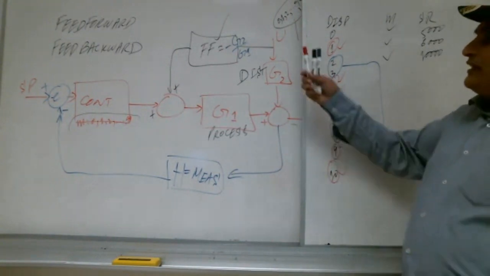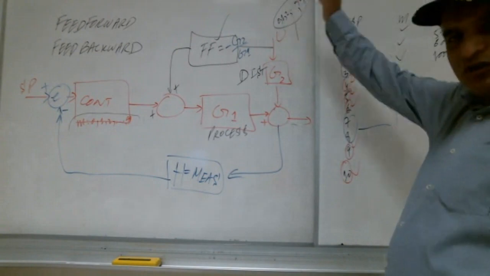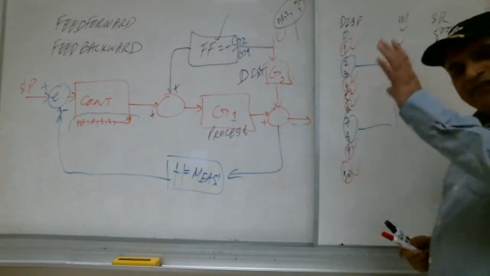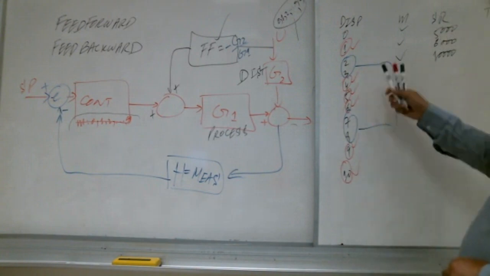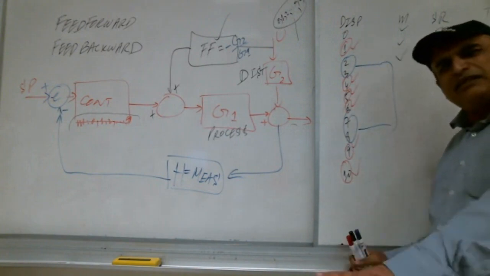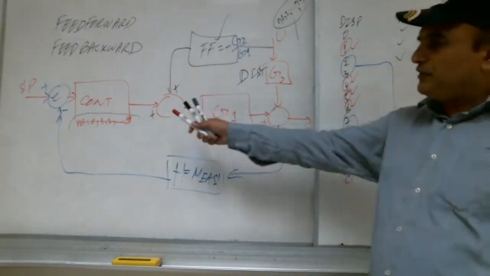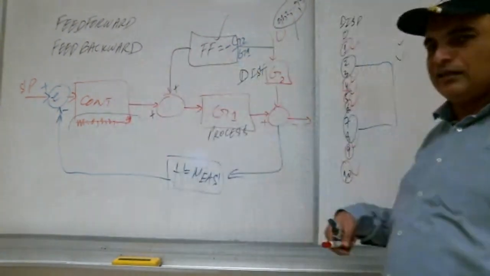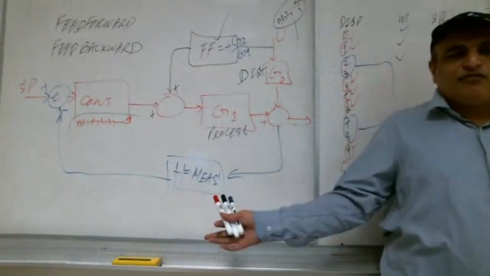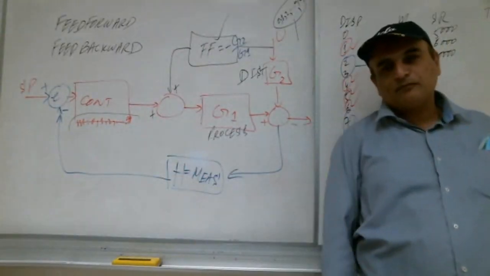So we already know there are 100 disturbances. Out of those 100, we shortlist 10. Out of 10, just 6 are extremely necessary. So we put their solution already there, and other disturbances we leave to the feedback system because we already put the feedback system there.